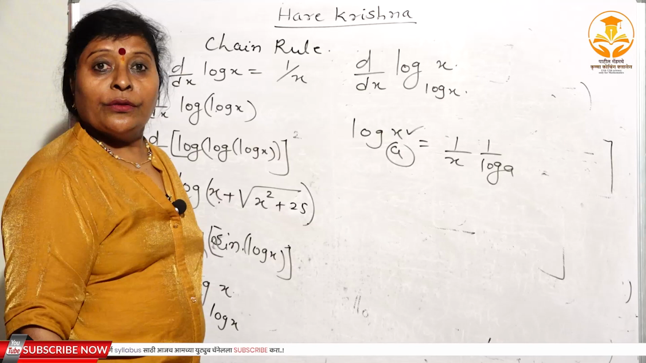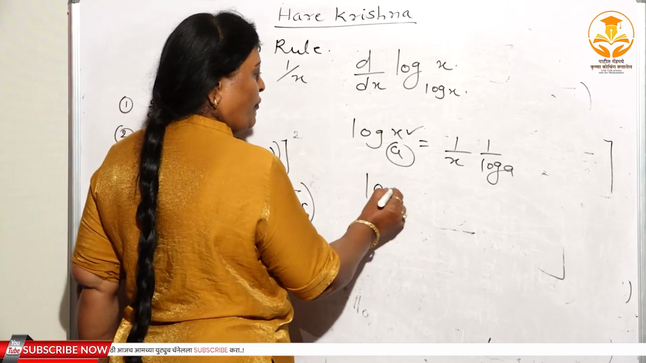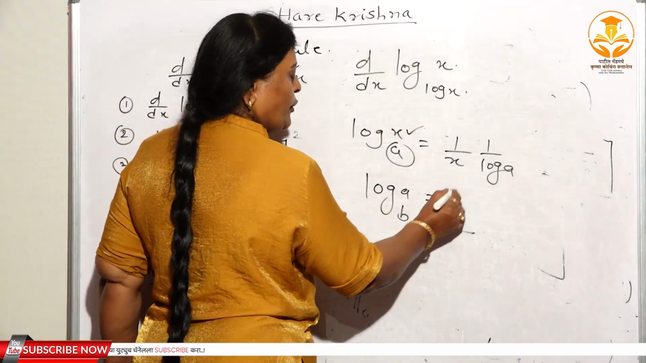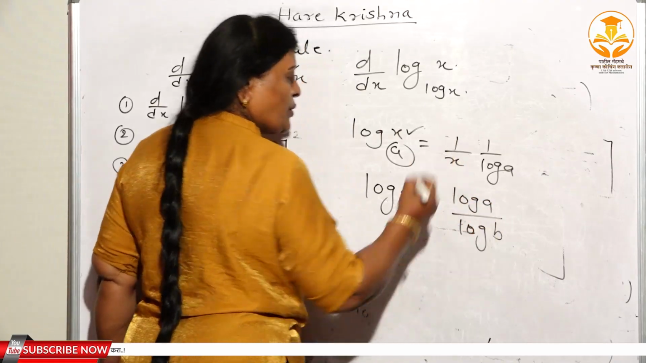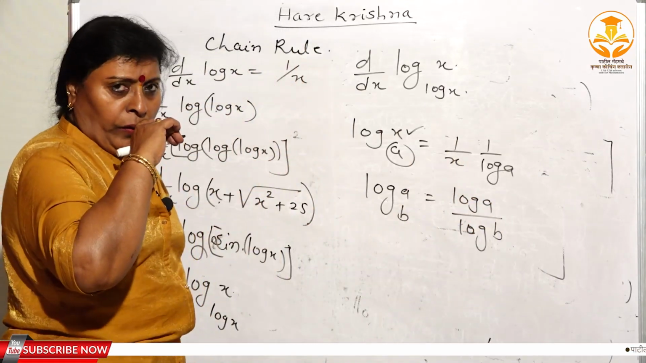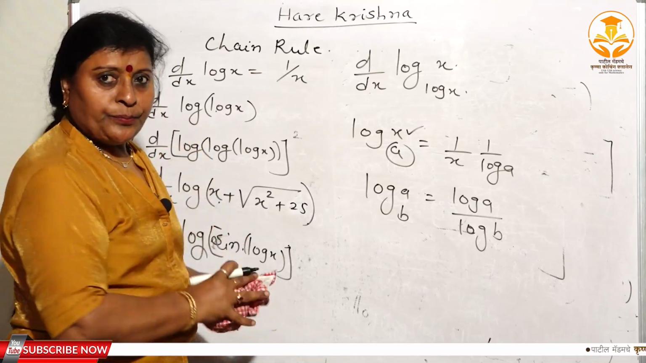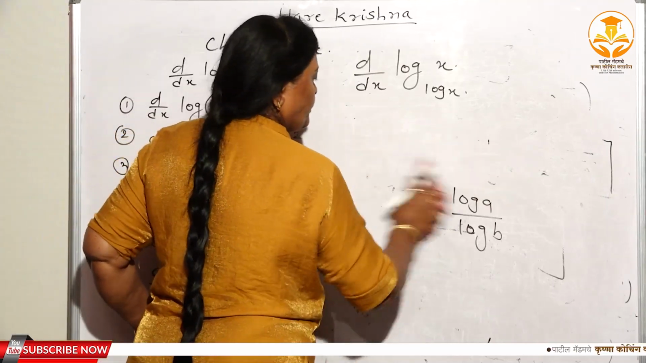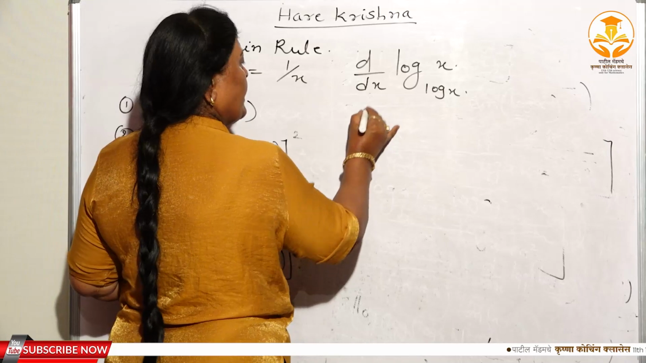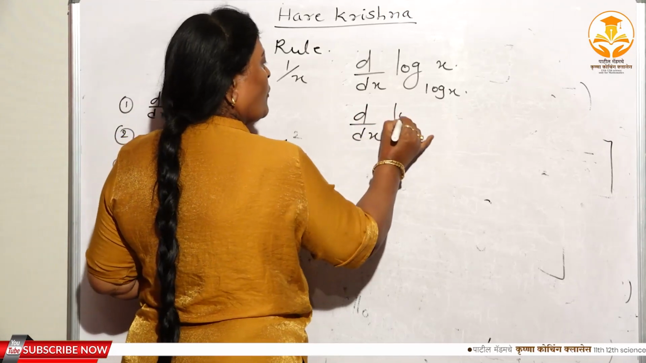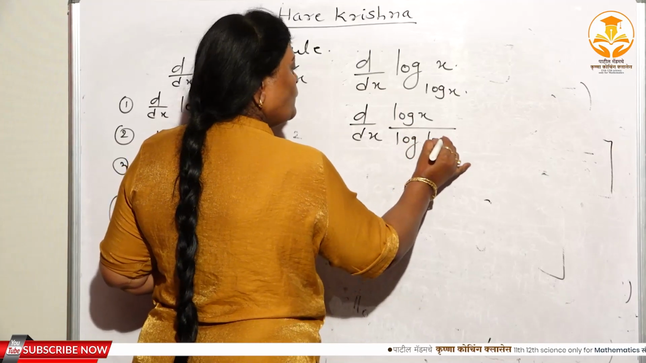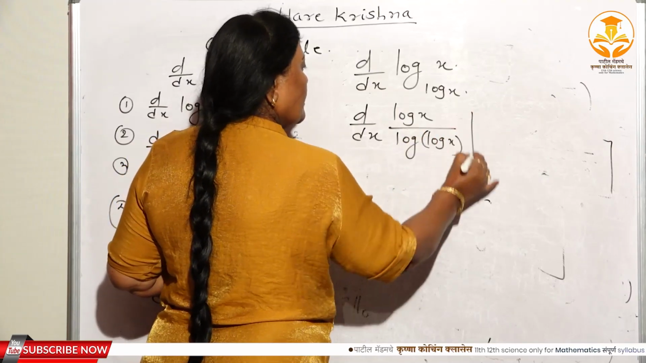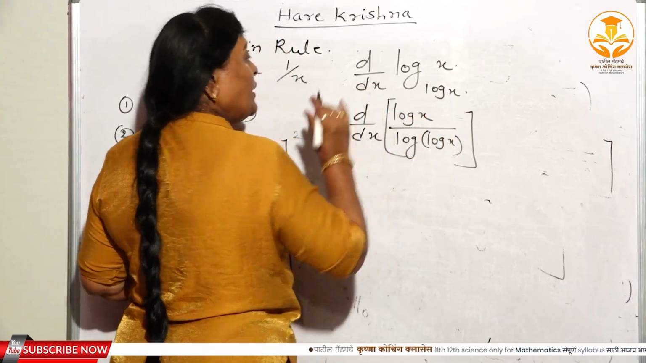Now you know the laws of logarithm, that is log of a to the base b, you can write as log of a divided by log of b. Therefore, here you can write this as d dx of log of x divided by log of log x. Now here you can apply the division rule.